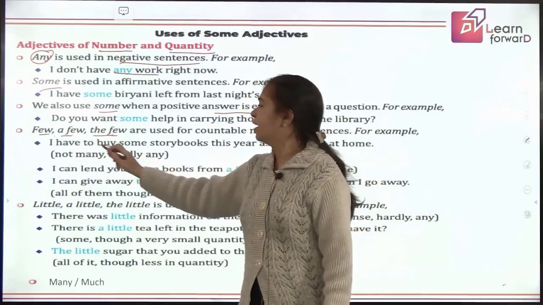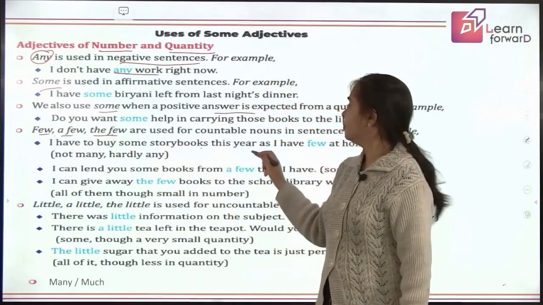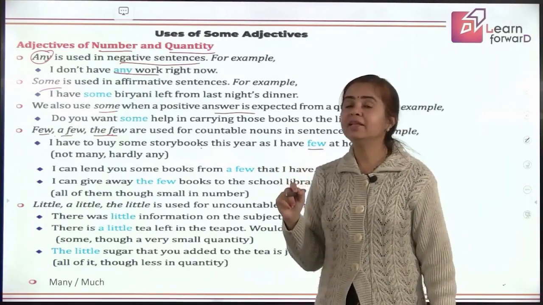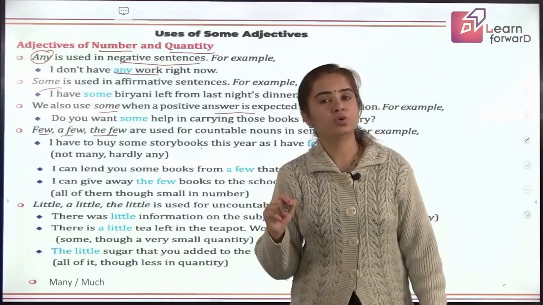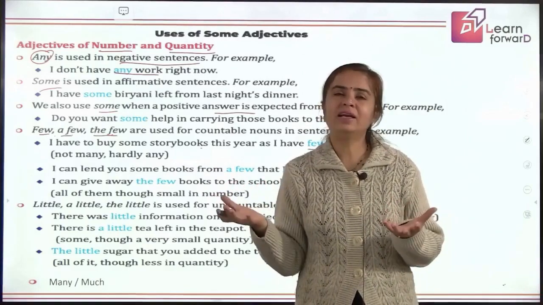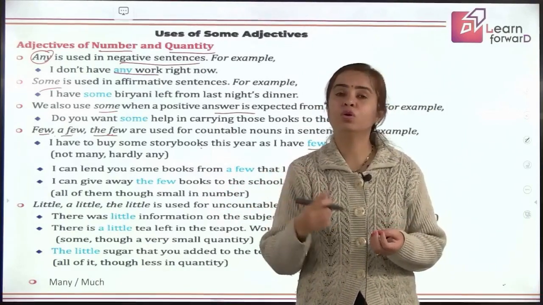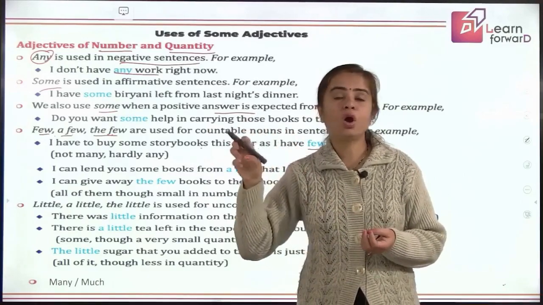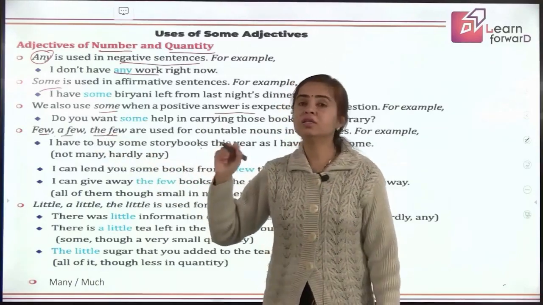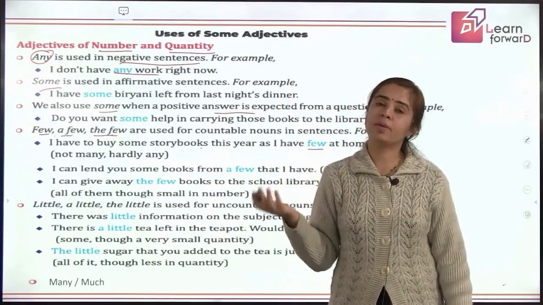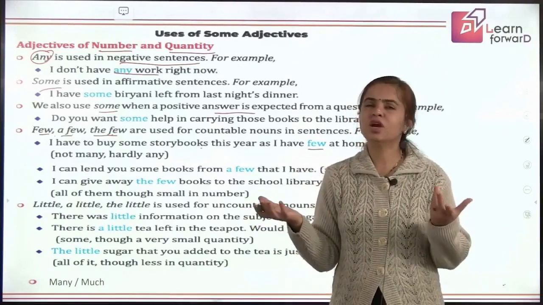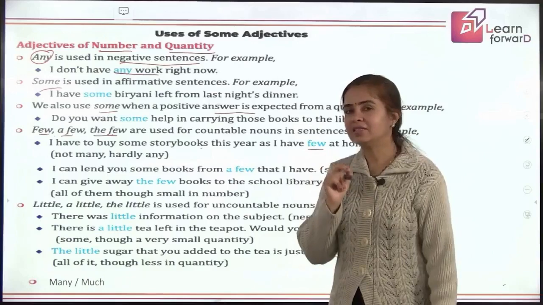If I say I have to buy some storybooks this year, as I have few at home, that means you are not denying the fact that you have storybooks. But whatever number you have, it is hardly any. Might be you have 2, 3, but you want to read more. So that is not of that importance. That is why I am saying few. I cannot say I don't have any storybooks, so I am going to buy. Yes, I have. But that number is immaterial. It's not sufficient. It's hardly any. That is the meaning of few.